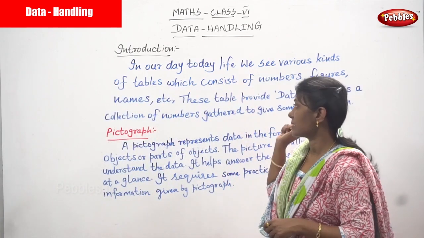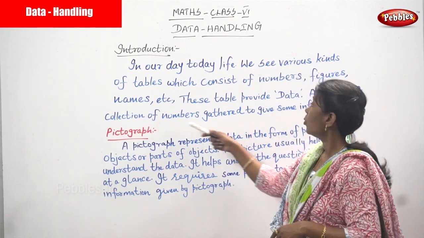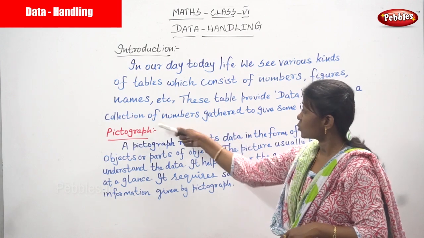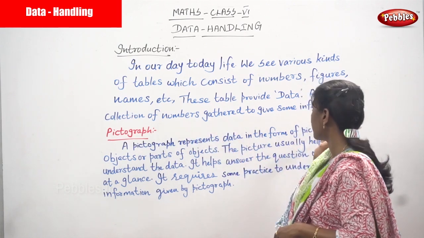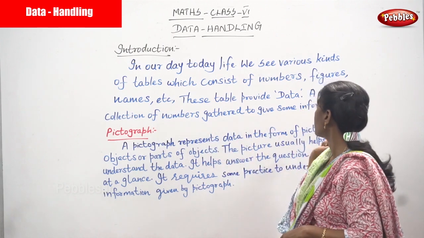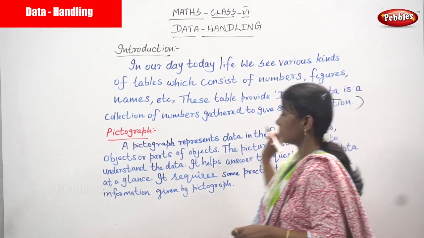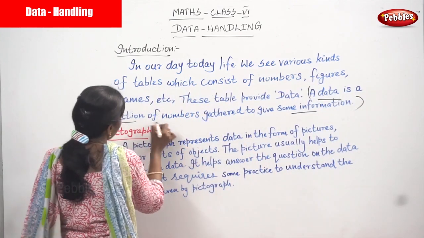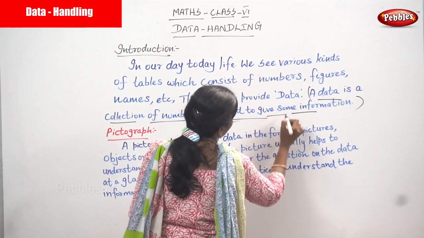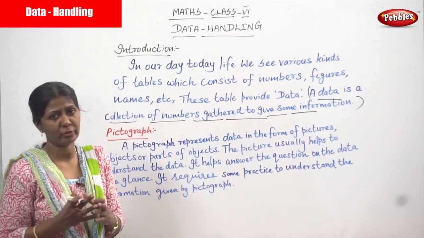The introduction about data is nothing but collecting information. It's a collection of numbers gathered to give some information. Data is a collection of numbers gathered to give some information. That is the exact definition of data. A data is a collection of numbers gathered to give some information. So data is nothing but a collection of information.